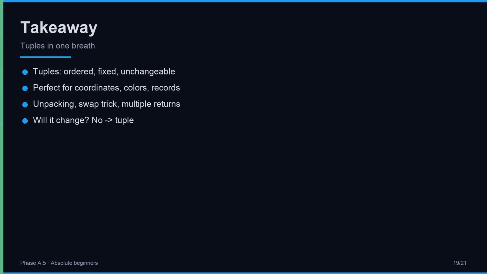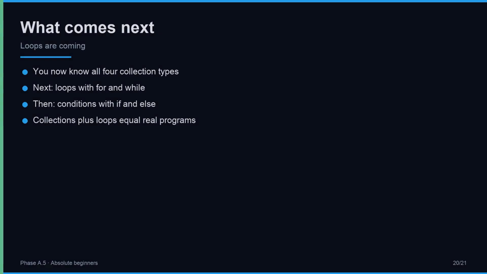Here is the lesson in one breath. Tuples are fixed ordered collections, like lists, but unchangeable after creation. They shine for data with a permanent shape: coordinates, colors, records, multiple return values. They unlock tuple unpacking, the swap trick, and dictionary keys. When the data will change, use a list. When the data will not change, use a tuple. That single question guides every choice. One question, one choice.